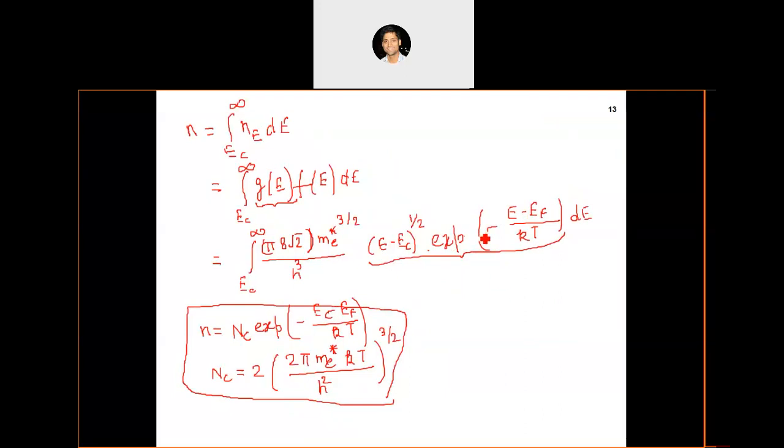Why can we approximate the probability distribution function for electrons in the conduction band by Boltzmann statistics? The reason is that Boltzmann statistics doesn't follow Pauli's exclusion principle. That was our main concern for not taking that as the probability distribution function in the case of metals, right? And if you remember, for metals, the number of electrons participating in the conduction was comparable to the number of energy states. So that's why we needed to explicitly follow Pauli's exclusion principle.